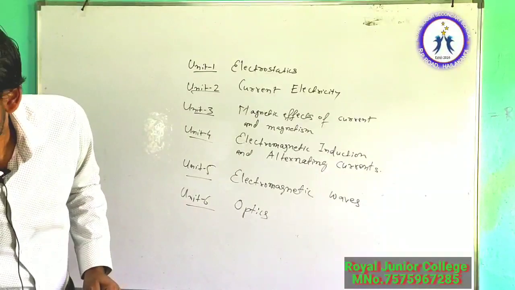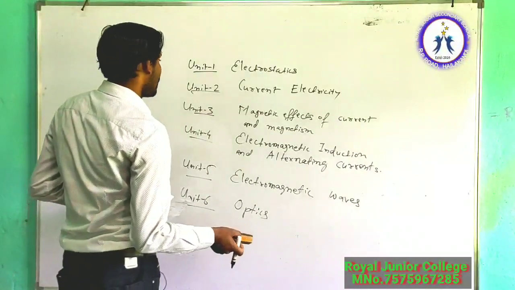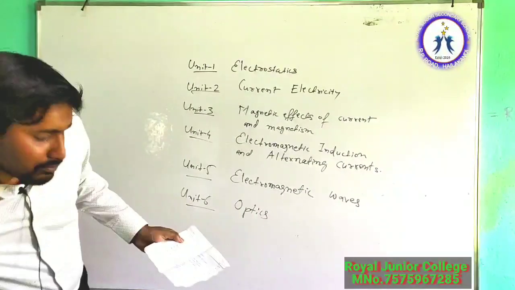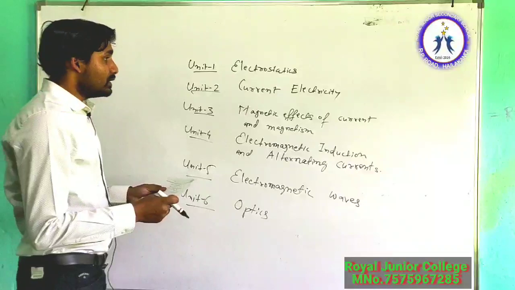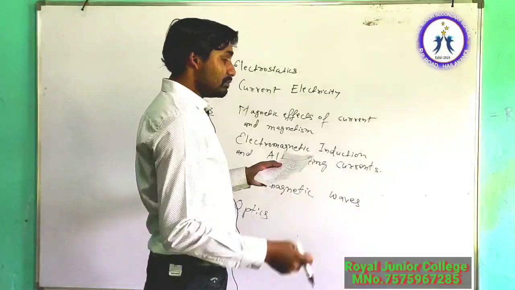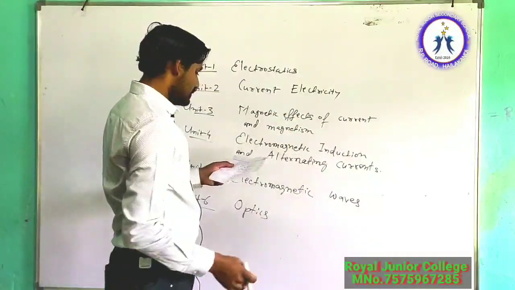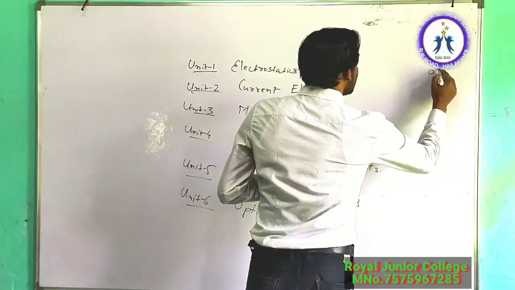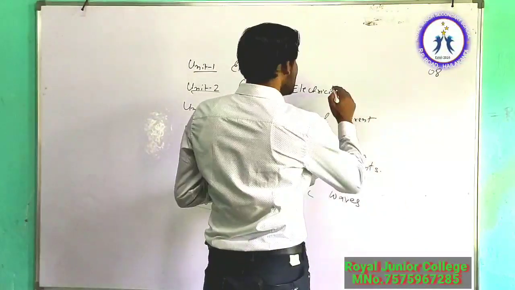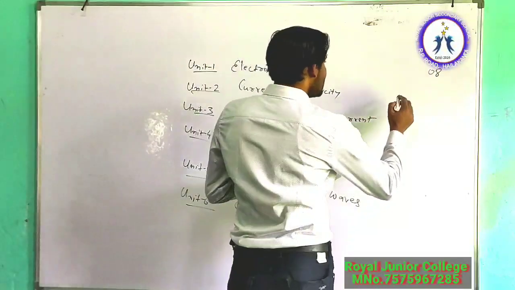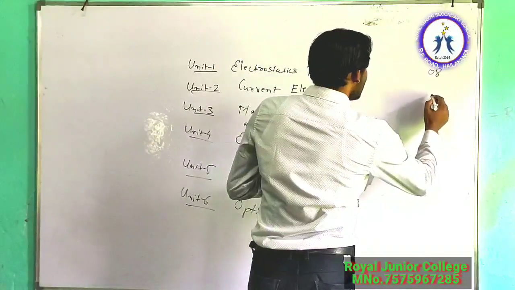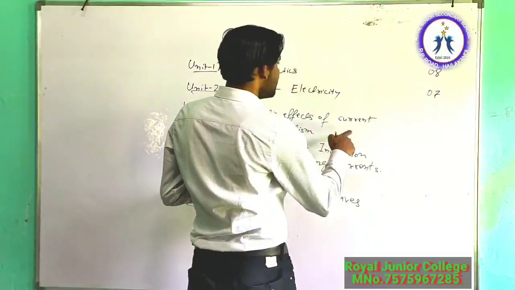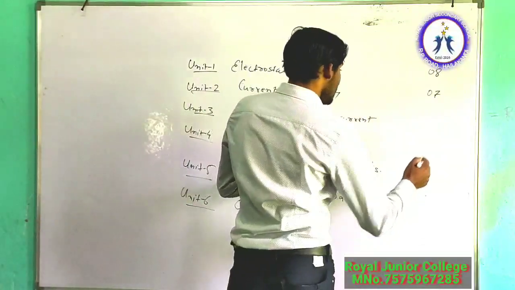Let me erase the board first. But before erasing, let me tell you the marks distribution for these different units. Electrostatics will carry some 8 marks, and from current electricity, some 7 marks will be there. From magnetic effects of current and magnetism, again some 8 marks.